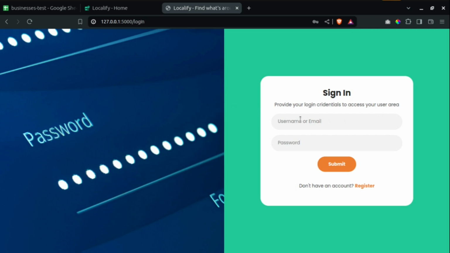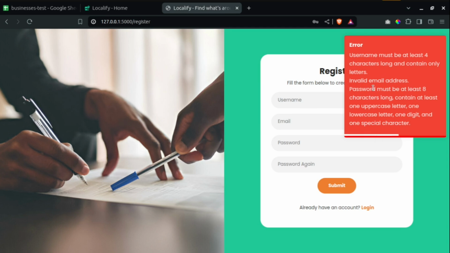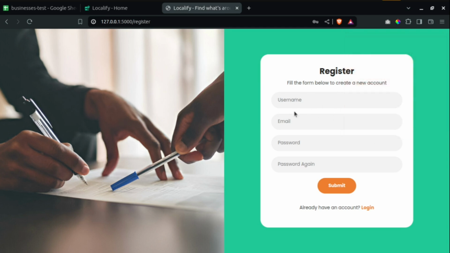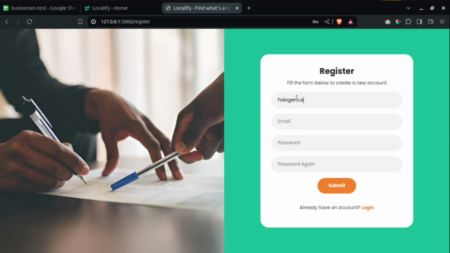You have to provide some login credentials to be able to access the dashboard. But you don't have any login credentials. So basically we will have to register to create an account. So now register. Now, for you to register, if you try to submit this form, you can see it will tell you a whole lot of errors. So now you have to start filling everything. So let me say the username I want to use is maybe hello genius, and the email maybe chris@hellogenius.com.